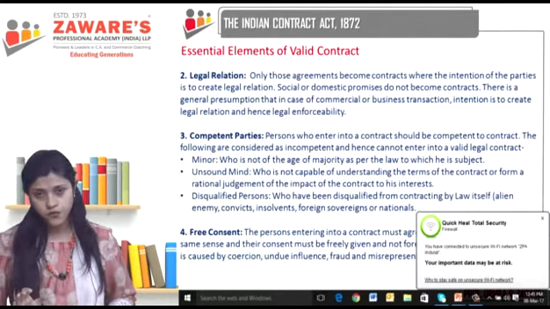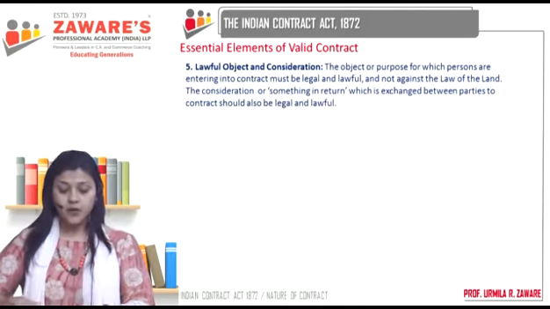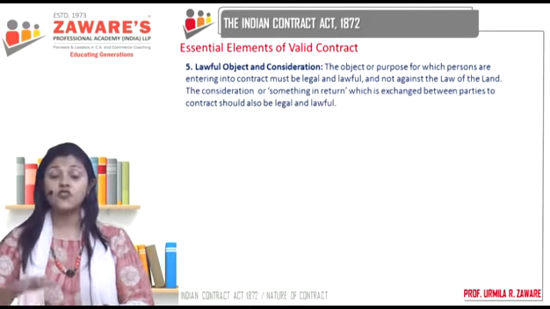Okay? Moving ahead, next essential element is legal object and consideration. Legal object means what? Legal object means objective or purpose. What is the purpose for which I am entering into the contract? The purpose of entering into the contract has to be legal and lawful, and not something which goes against the law.